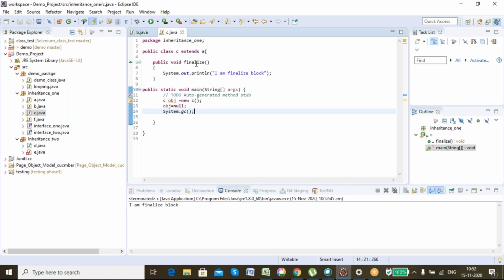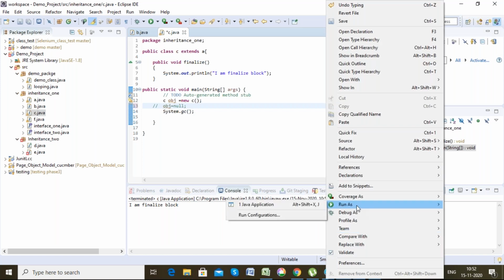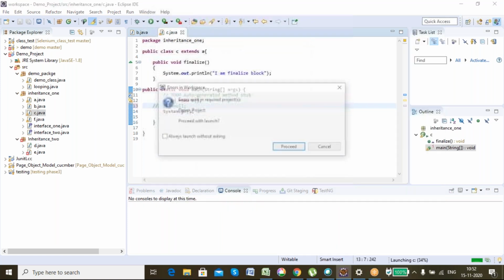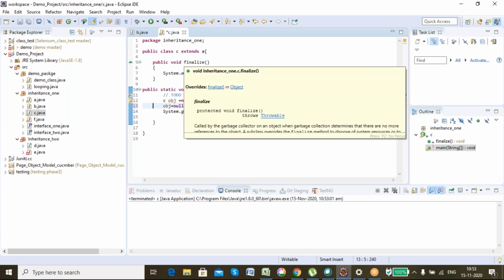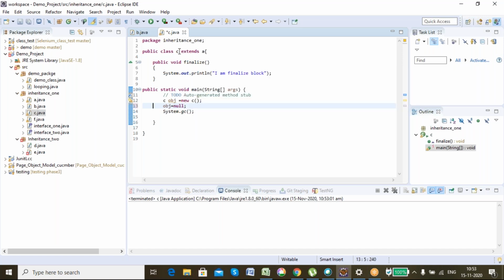See, even though I haven't called this particular method, it is getting executed. Just comment this line and execute it. No output. So what you saw? Finalize is a predefined method present in the Object class. When I'm writing class C, it has a superclass Object. Any class you define in Java automatically inherits the Object class.